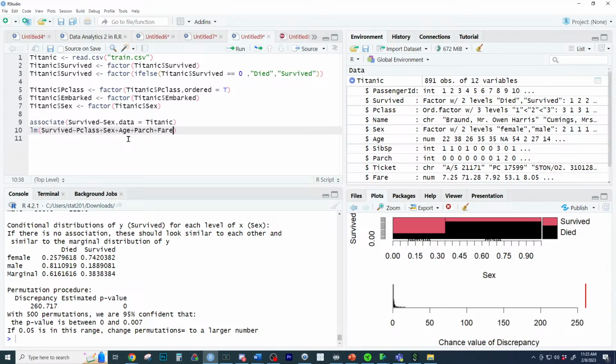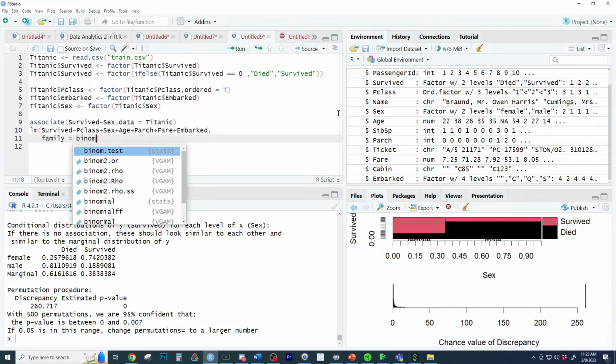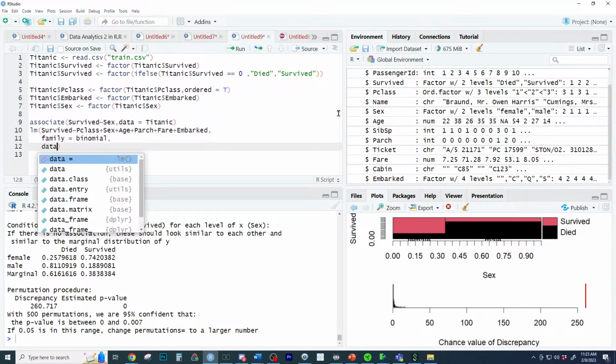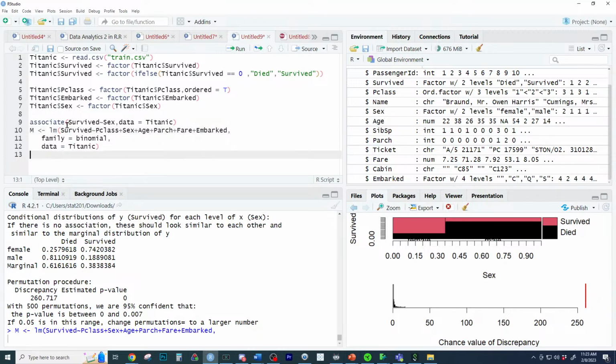Plus their fare plus where they embarked. Okay. Now we're going to have to do a little change. We're going to say family equals binomial because we're actually doing logistic regression. Binomial. And then data equals Titanic with the capital T. And we're going to store this into a model right here.